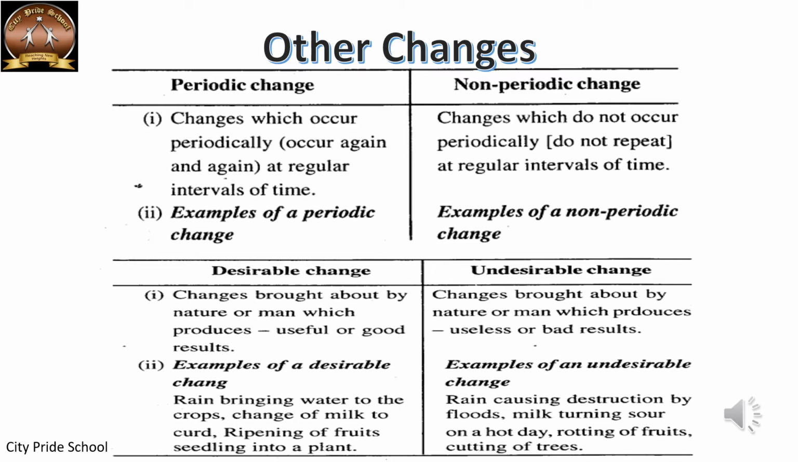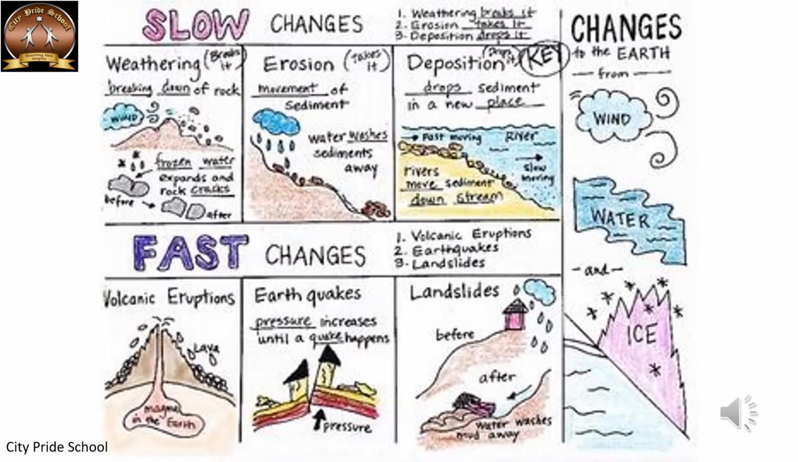Now let's see another one. The other changes are slow changes and fast changes. Some changes happen very slowly, at a very slow pace it goes on. And after many years, we find that this particular change has happened.